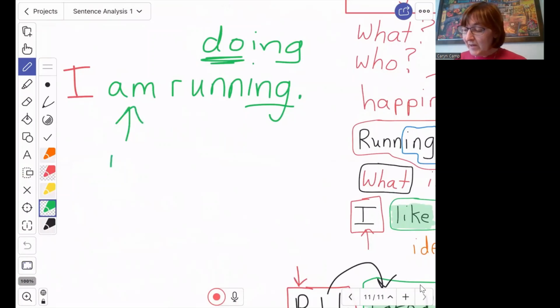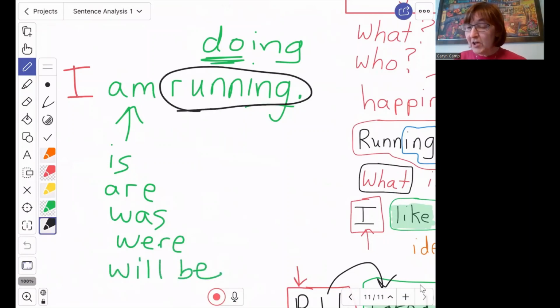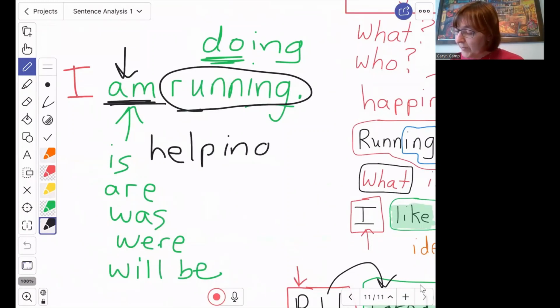You will see am, is, are, was, were, or will be. But in this kind of sentence, where you can see an ing verb, I am running, running is the action I'm doing right now, we don't call this a linking verb. We call this part right here, the verb to be, in this kind of sentence, a helping verb, because it's helping out the verb running.